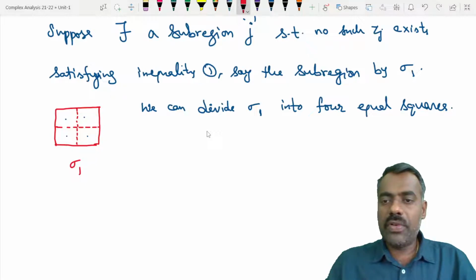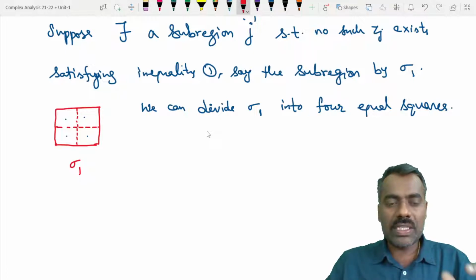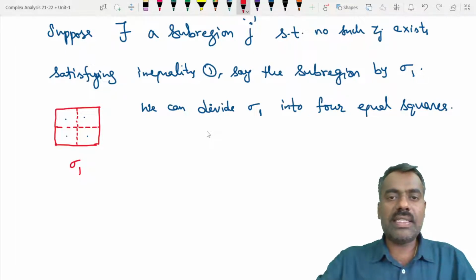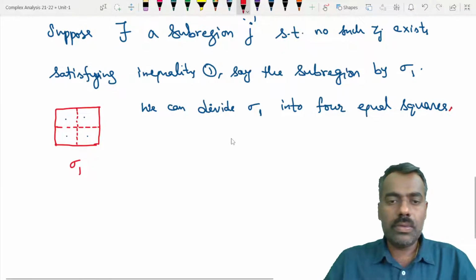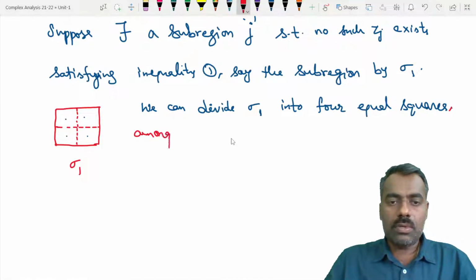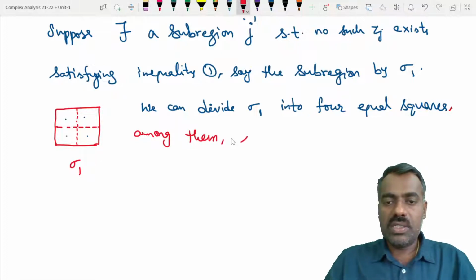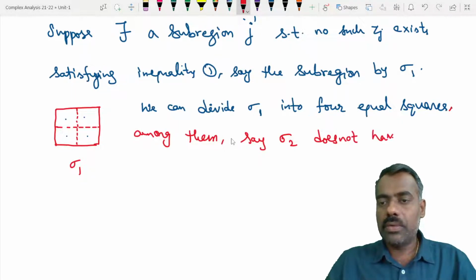We can divide sigma 1 into 4 equal parts. Among those 4 squares, one of them does not satisfy this inequality 1. Say sigma 2 does not satisfy inequality 1.